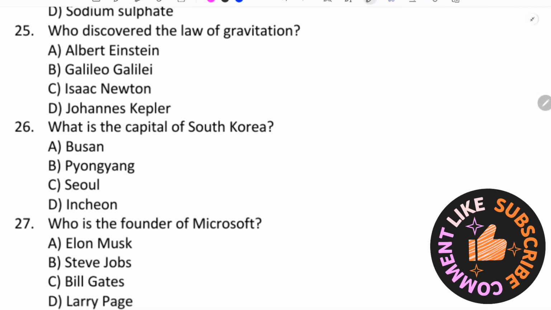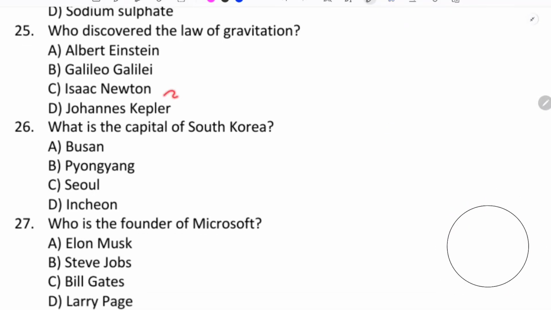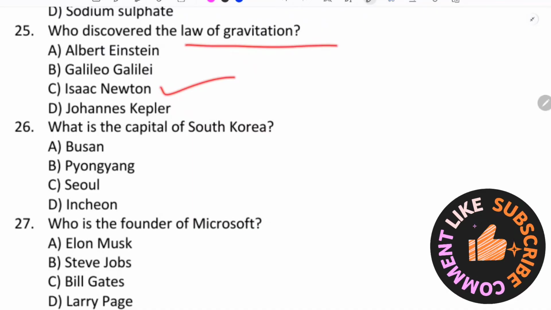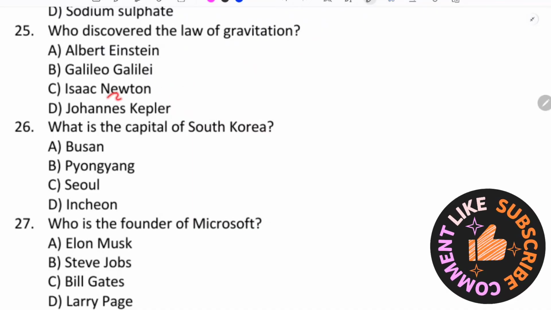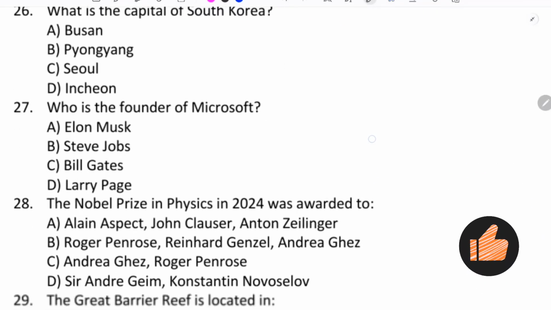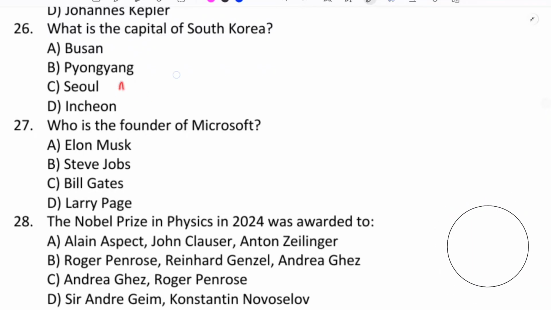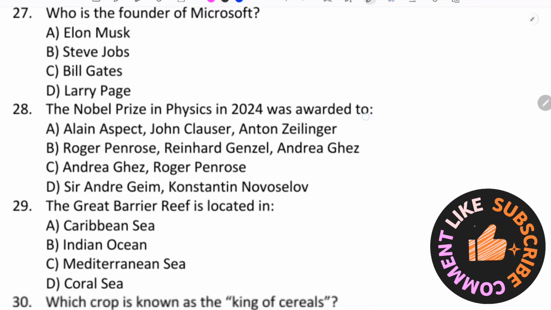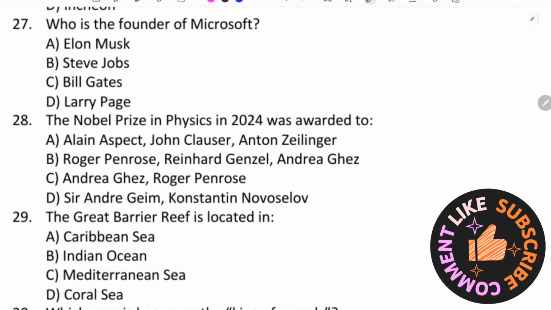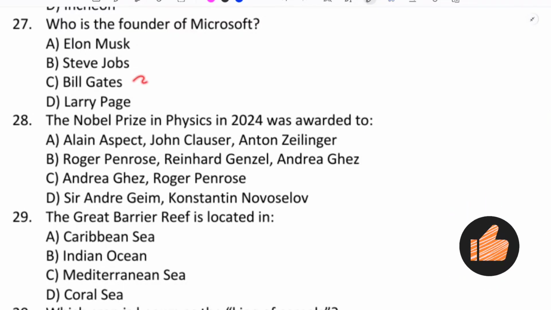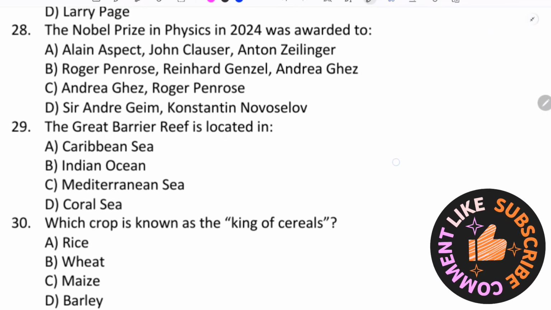Who discovered the law of gravitation? Isaac Newton. Law of gravitation. Isaac Newton. What is the capital of South Korea? Seoul. South Korea, Seoul. Who is the founder of Microsoft? Bill Gates. Microsoft, Bill Gates.